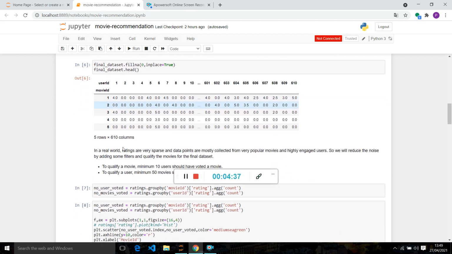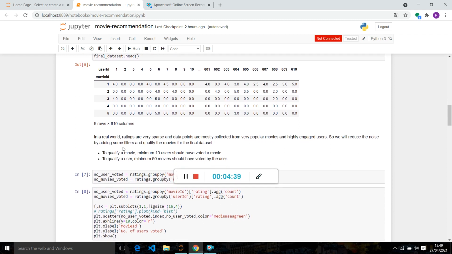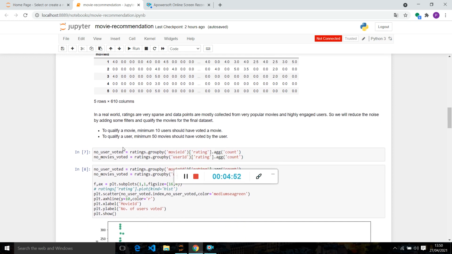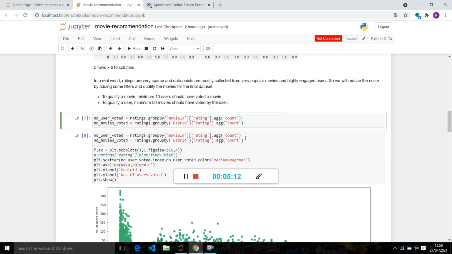In the real world, ratings are very sparse, and data points are mostly collected from very popular movies and highly engaged users. We wouldn't want movies that were rated by a small number of users because it's not credible. So we will use two filters. To qualify a movie, a minimum of 10 users should have voted for it. The second filter is to qualify a user: a minimum of 50 movies should have been voted on by the user.